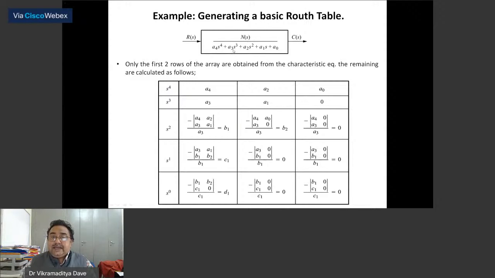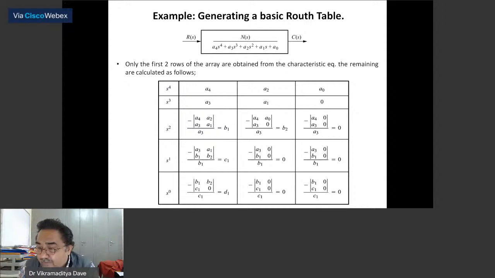The remaining skipped coefficients will be written in the second row. So A3, then A1, and that should be in order. It should not be that you first write A1 and then A3. You skipped A3 first, so you write A3 here, A1 here, and nothing else, so the next entry is 0. So the first two rows of the array are obtained from the characteristic equation only.